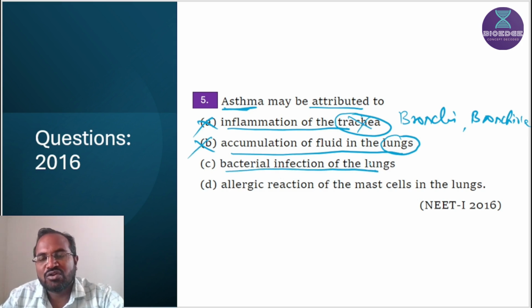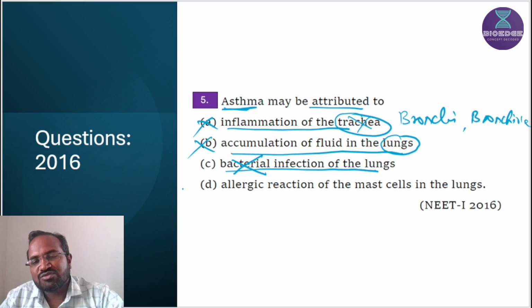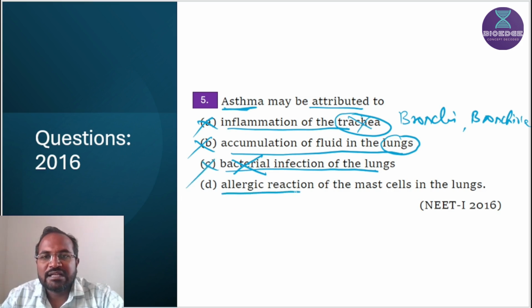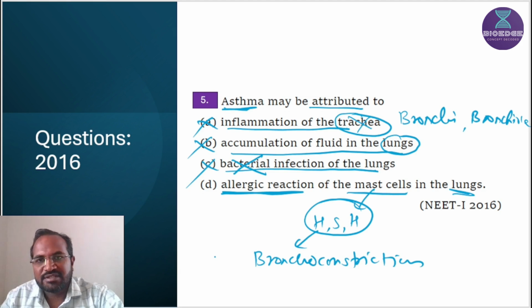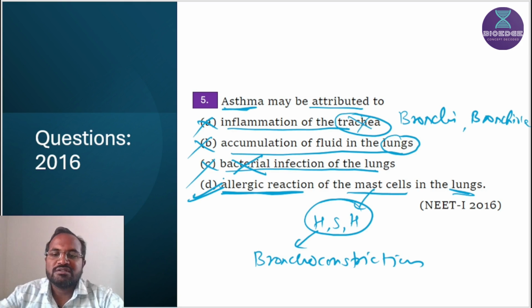Bacterial infection of the lungs. Asthma is not a bacterial disease. Asthma is not caused by bacteria, that's why this option is wrong. It is an allergic reaction. Yes, asthma is an allergic reaction. Mast cells secrete histamine, serotonin and heparin, and these lead to bronchoconstriction, difficulty in breathing and the wheezing sound. That's why option D is the correct option.